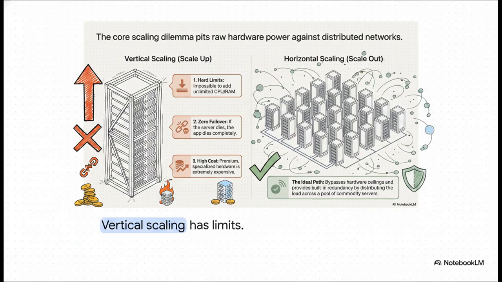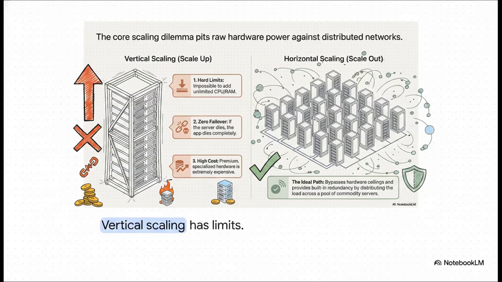Option one is vertical scaling, basically scaling up. You just upgrade that one web server with a beefier CPU, way more RAM, and a bigger hard drive. It's simple, sure, but there's a hard ceiling. You can't just infinitely add RAM to a single machine. Plus, it gets crazy expensive. And if that one super server goes down, the whole application goes down with it.